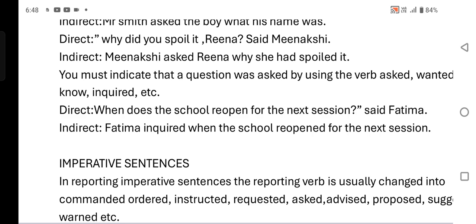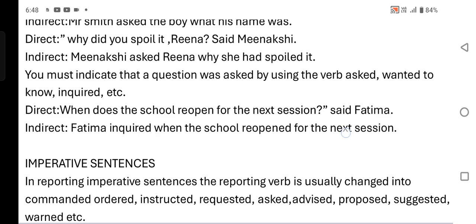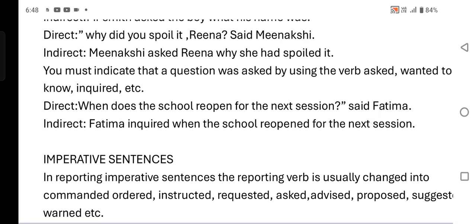You must indicate that a question was asked by using verbs like asked, wanted to know, inquired, etc. Direct: "When does the school reopen for the next session?" said Fatima.